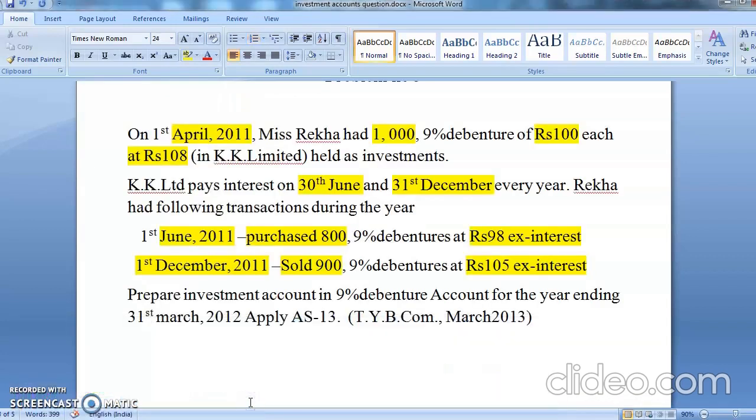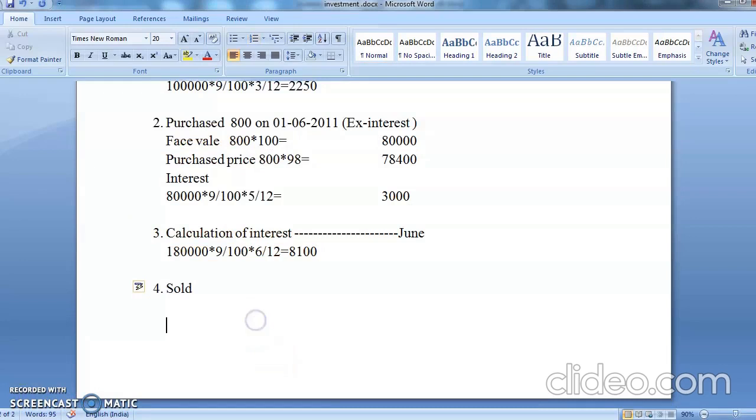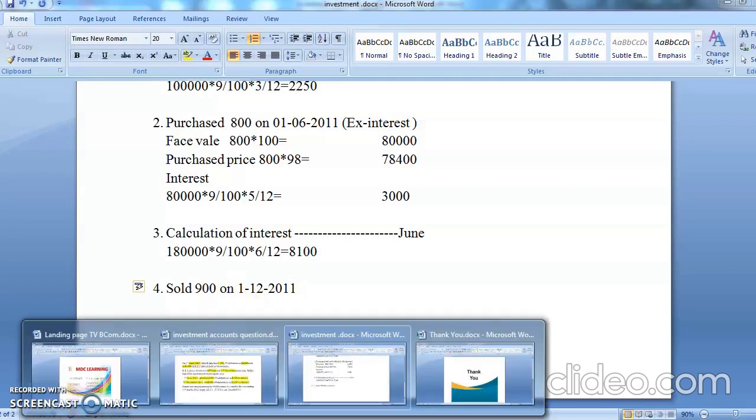You have sold 900 units on 1st December 2011. So you'll write sold 900 units on 1st December 2011.